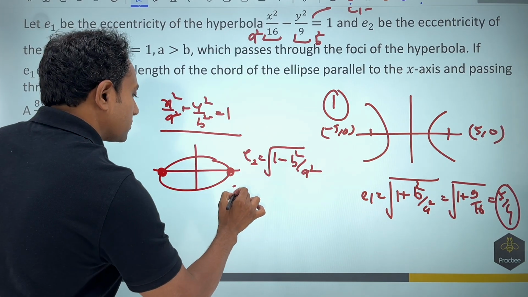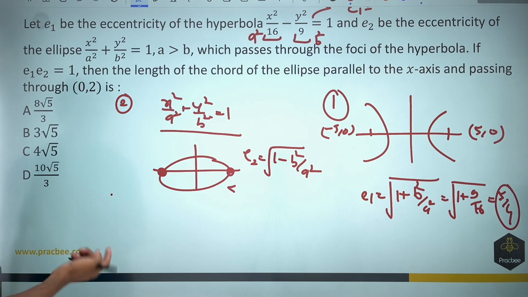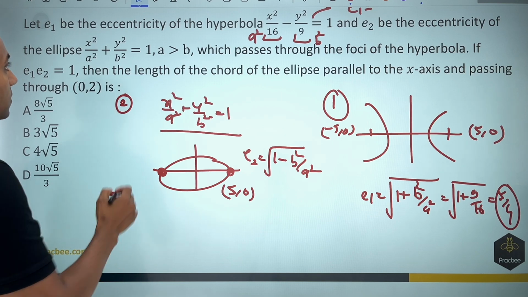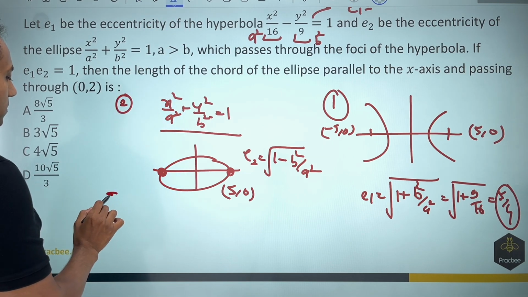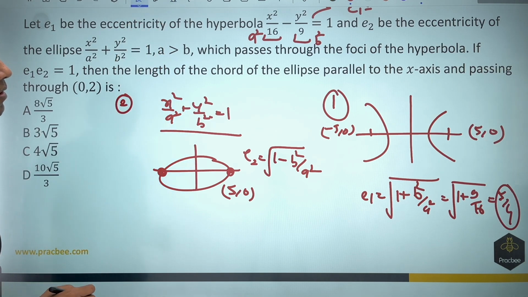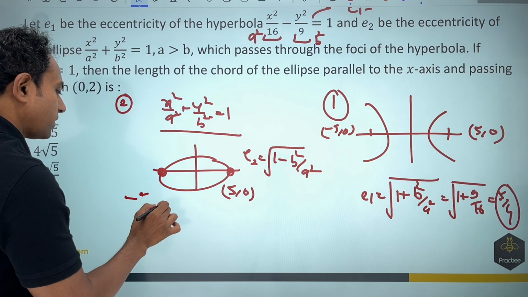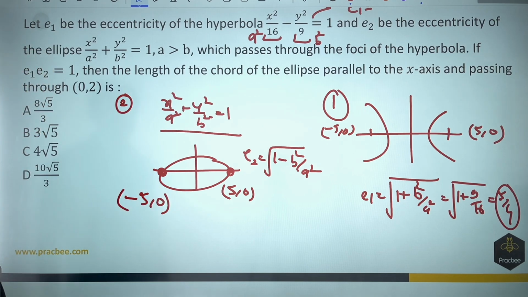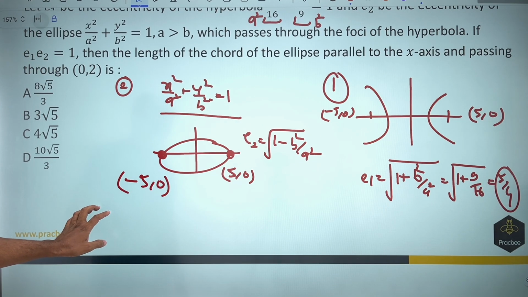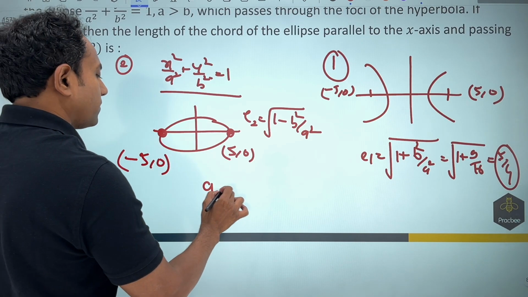This is 5, 0, and this point becomes nothing but minus 5, 0. Now what we have got with this is nothing but the vertices. So you can see that the value of A will become 5.